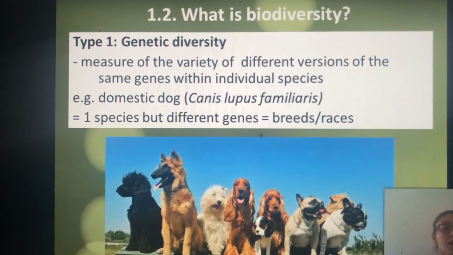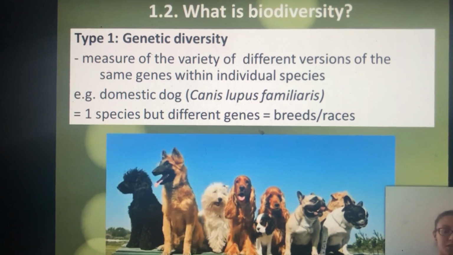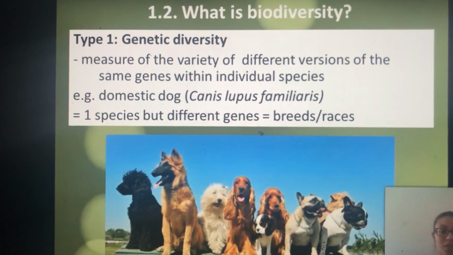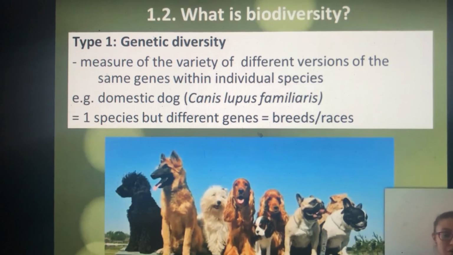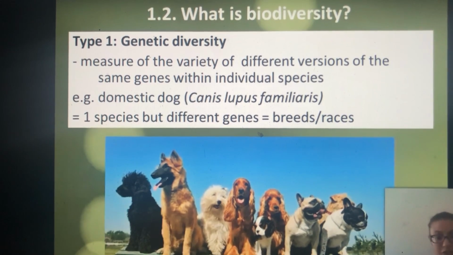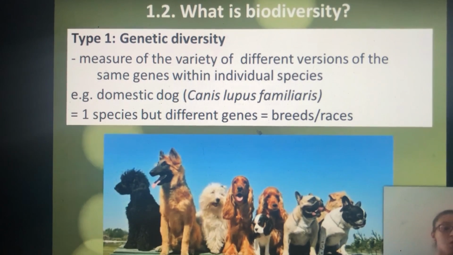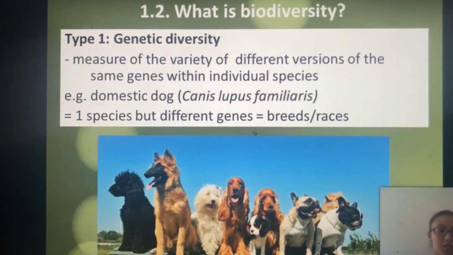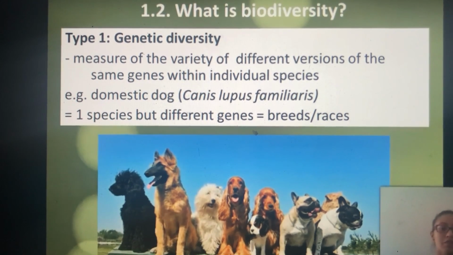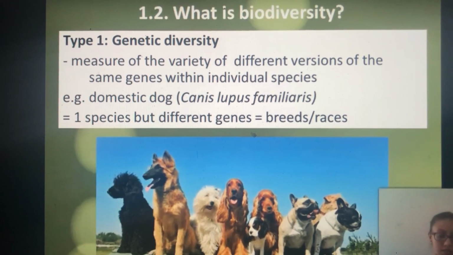Firstly, type 1, genetic diversity is a measure of the variety of different versions of the same genes within an individual species. Did you know that domestic dogs are all one species? So what do we have here? We have a poodle, an Alsatian, and more. All of these varieties are one species, but the reason why they are different is because they have different genes, and this genetic variation results in different breeds or races in a sense.